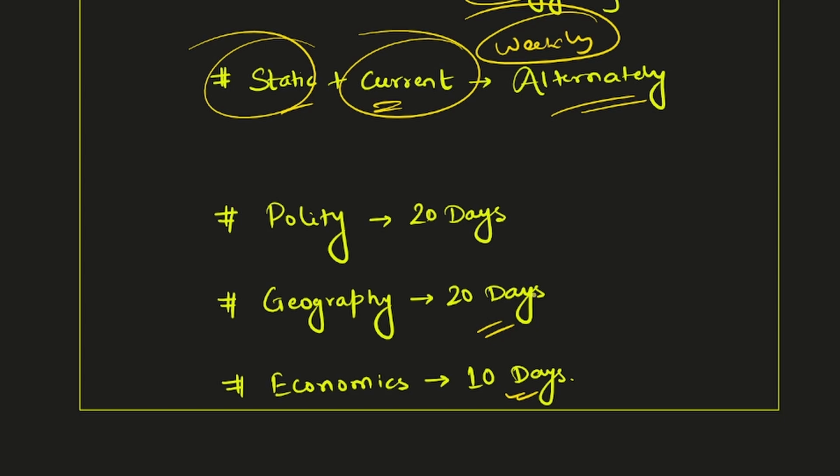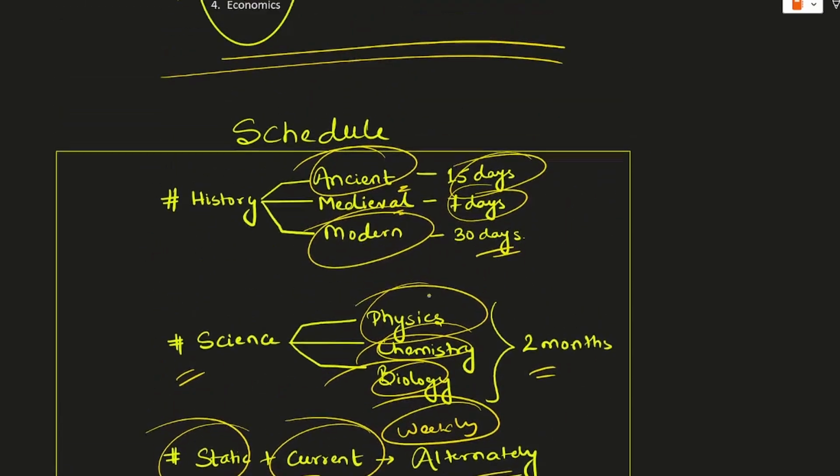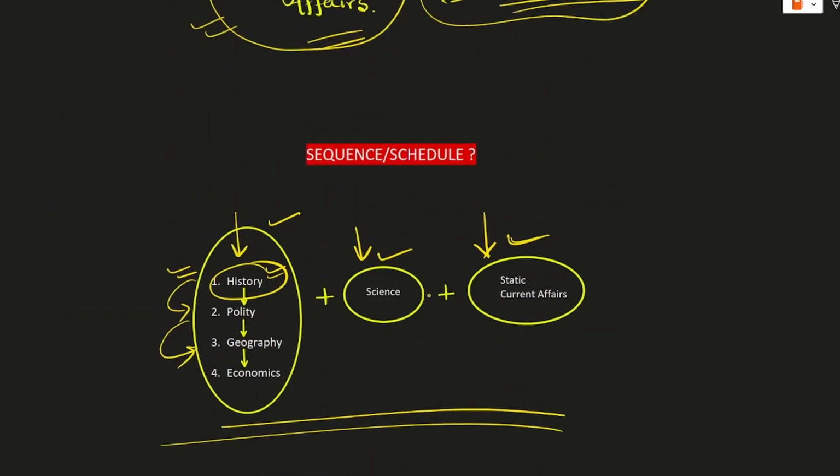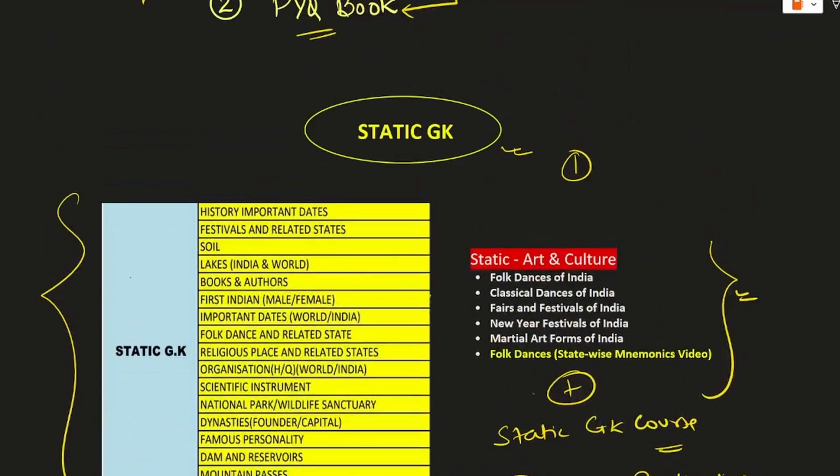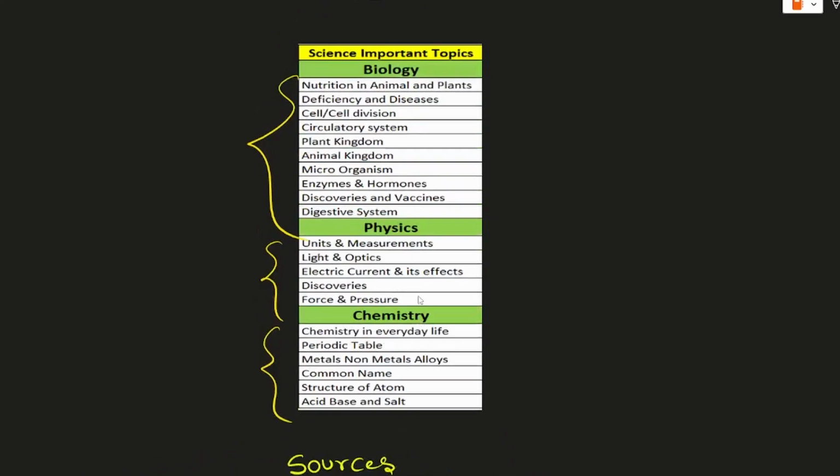Whatever time is left before the examination, you should divide accordingly and decide how much time you are going to devote. First priority would be math, reasoning, and English, and then you can decide which subjects to prioritize according to the things I told you in this video.